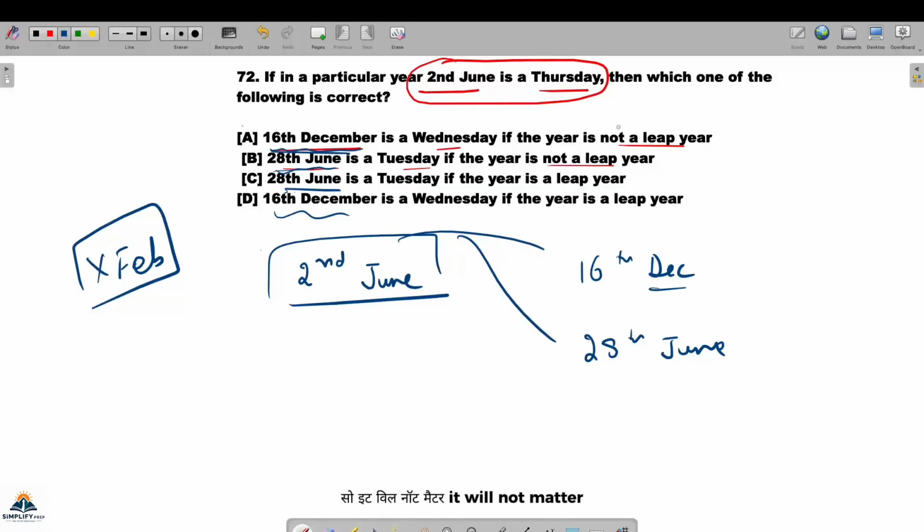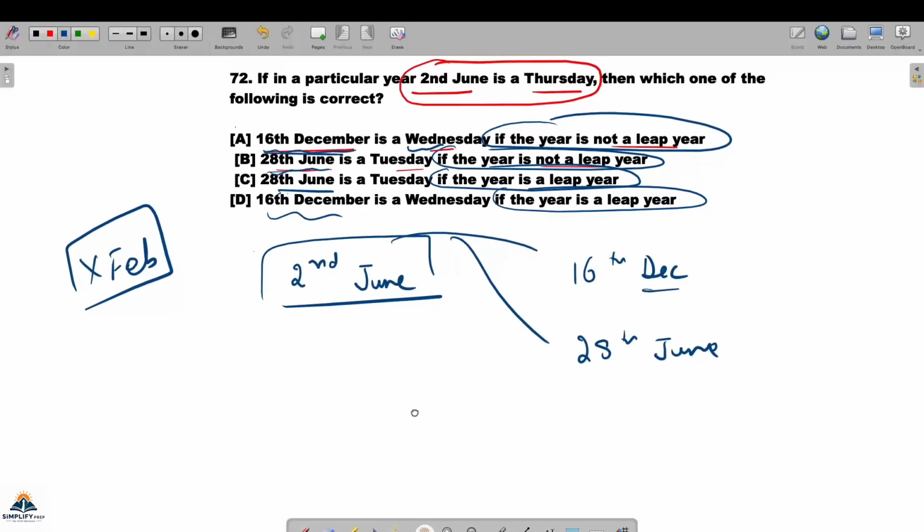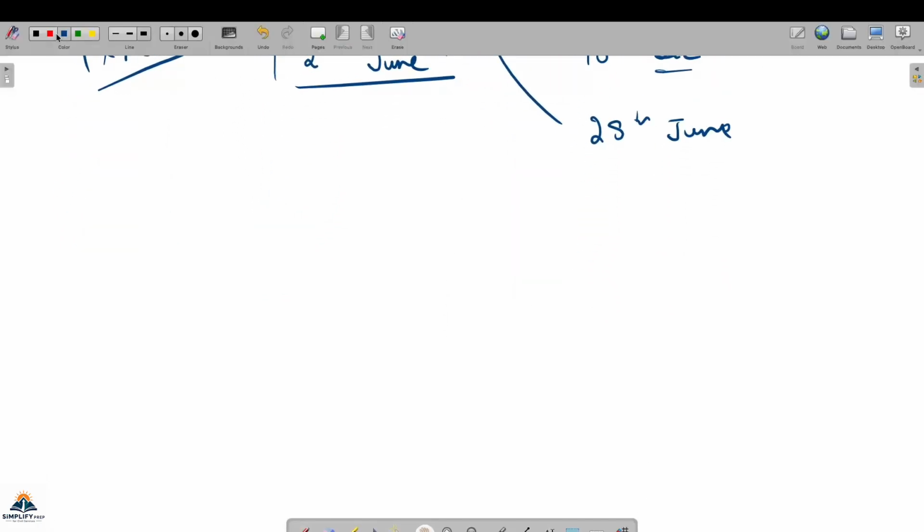So it will not matter, whether the year is a leap year or not a leap year, because February is not there. So basically you have to tell the day, which day it is. ठीक है, अब ये कैलेंडर का डे का कॉन्सेप्ट आ गया, इसको ध्यान से समझ लो. Concept of day.